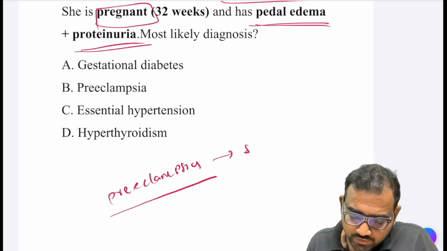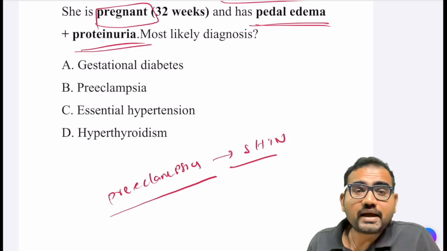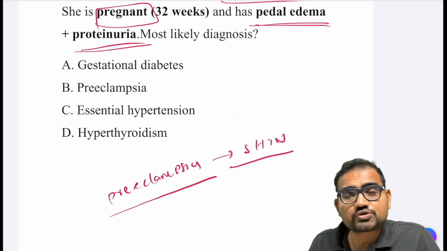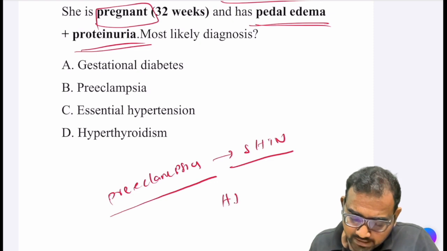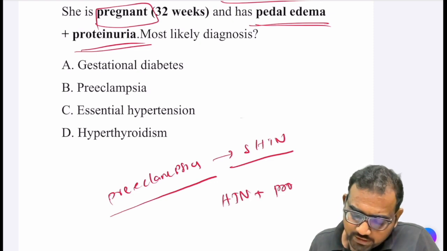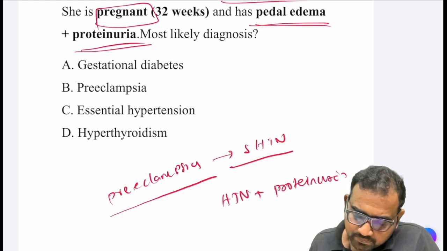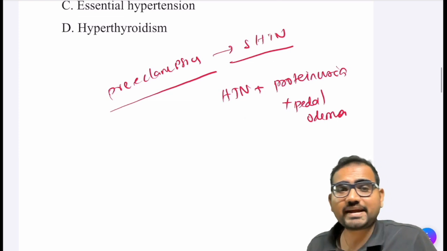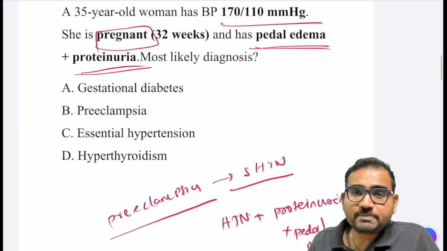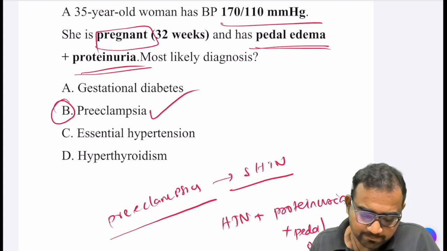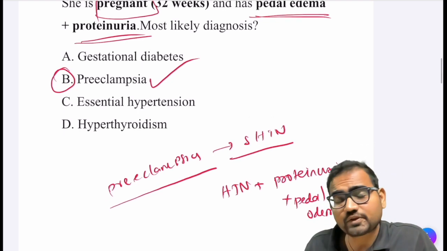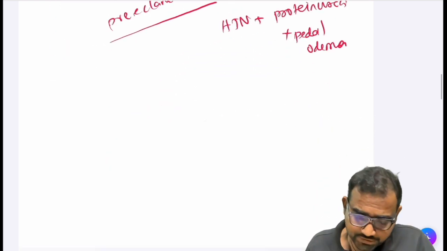Okay, and the most commonly associated triad with preeclampsia is hypertension plus proteinuria plus pedal edema. So this is a classic of preeclampsia. So pregnant patient, pedal edema, proteinuria, classic of preeclampsia, which is one of the causes of secondary hypertension.